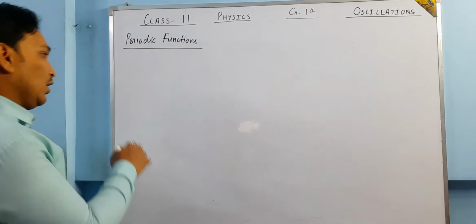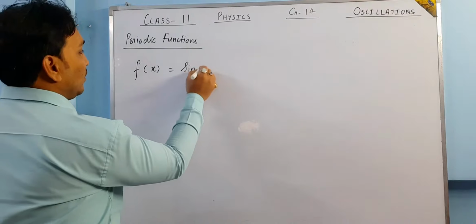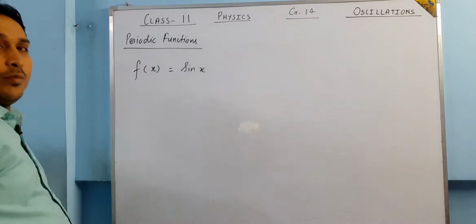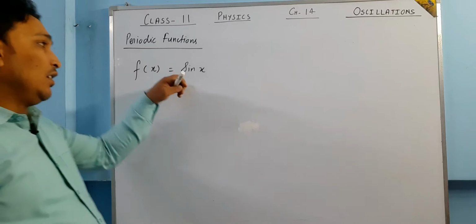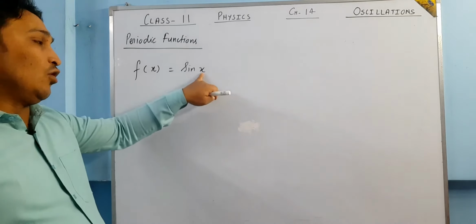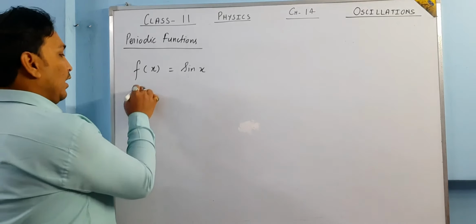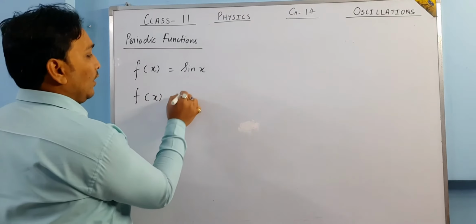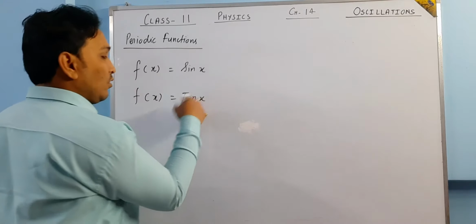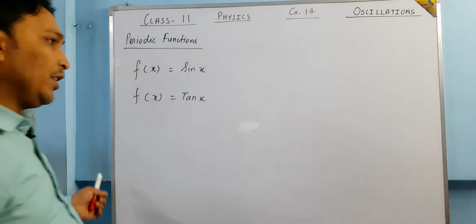For example, if in a function of x, I write sine x, it is going to be a periodic function because sine repeats itself after every 2 pi. The value of x after 2 pi, it repeats itself. If I write f(x) is equal to tan x, then also it is a periodic function because after every 2 pi angle, they repeat themselves.